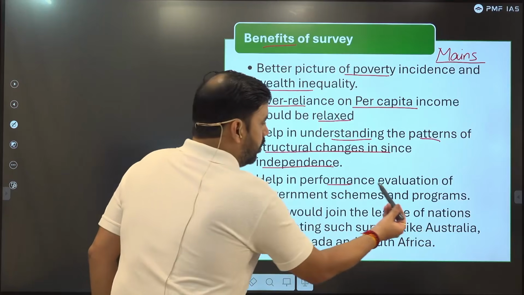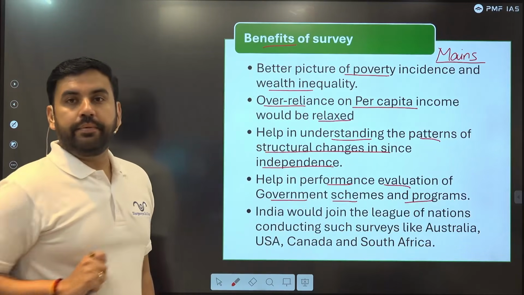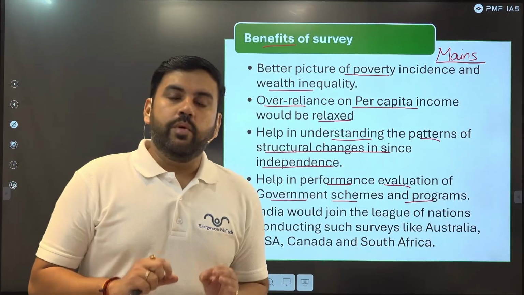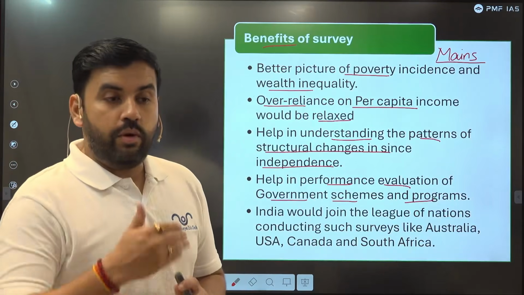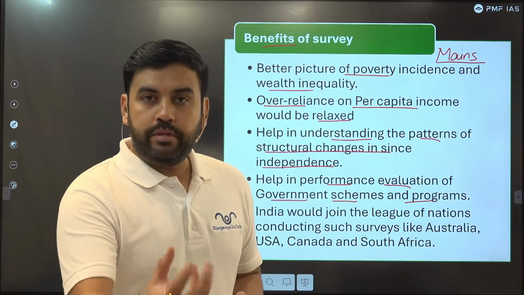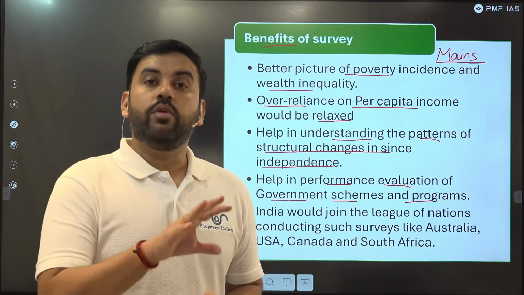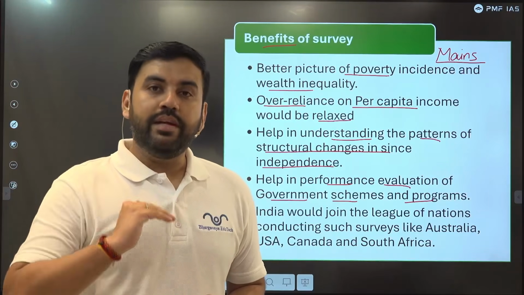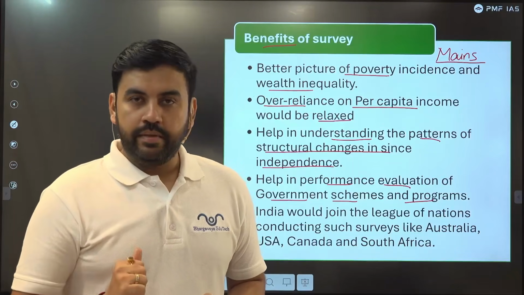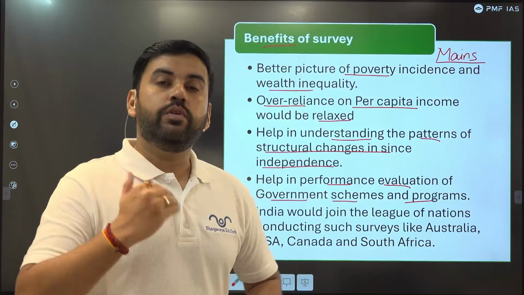It will help in the performance evaluation of government schemes and programs. Let's say MGNREGA. MGNREGA is a scheme rolled out in 2006, under which we have been providing cash payment to certain adult members in rural households. That's a government program. So it increased the per capita income in rural areas, it increased the consumption pattern in rural India, and it increased the prices of rural products.